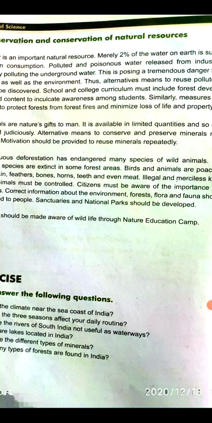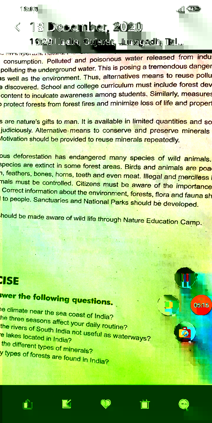So these are some of the measures taken to preserve and save the animals. Here some words are there. See here, second line, birds and animals are poached for their skin. Poached means they are cruelly killing the birds and animals for their skin, for their feathers, for their bones, etc. And here flora means flowers.